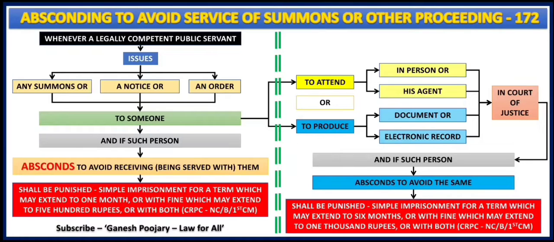Now that person, against whom the competent public servant has issued the summons or notice or order, is absconding to avoid receiving such summons or notice or order. In that case, that becomes a punishable offense.